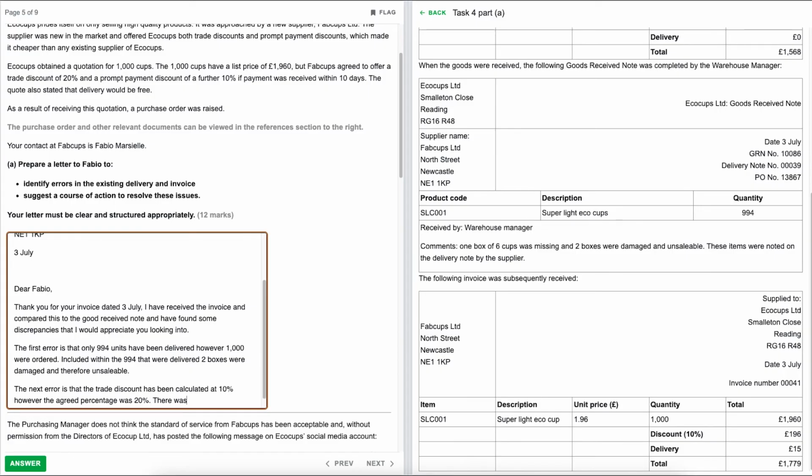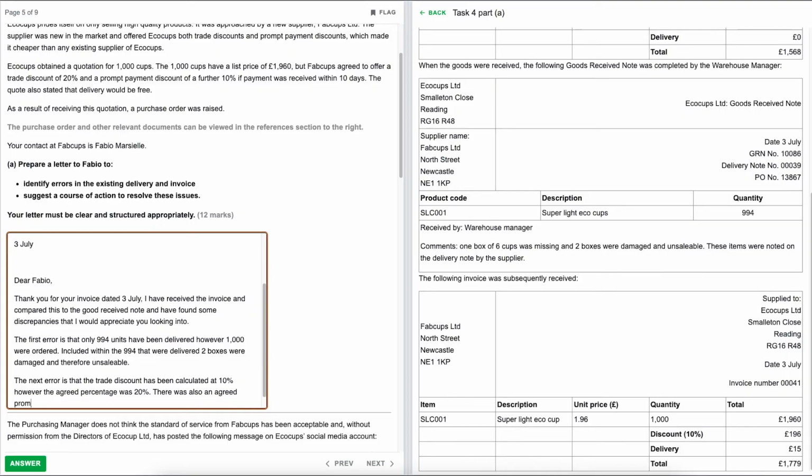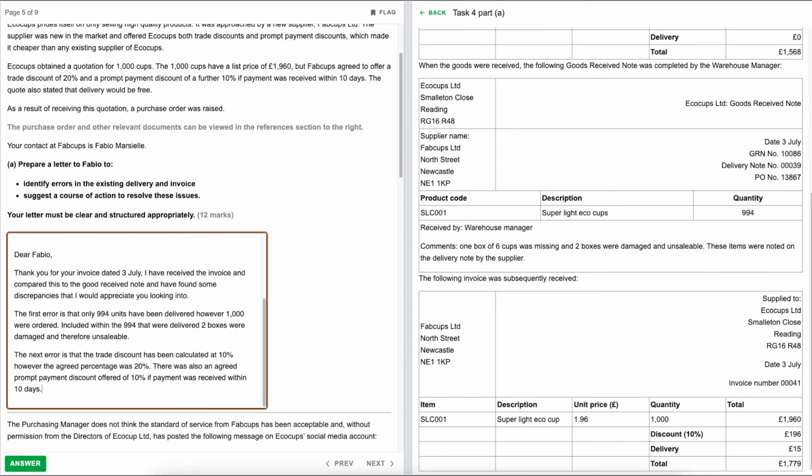There was also an agreed prompt payment discount offered of 10% if payment was received within 10 days.